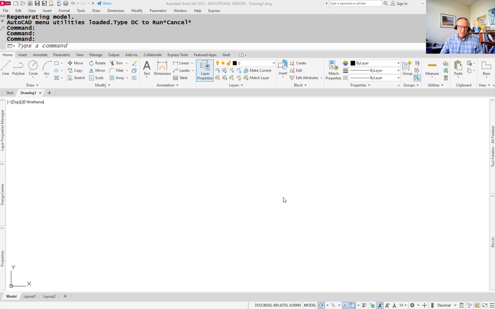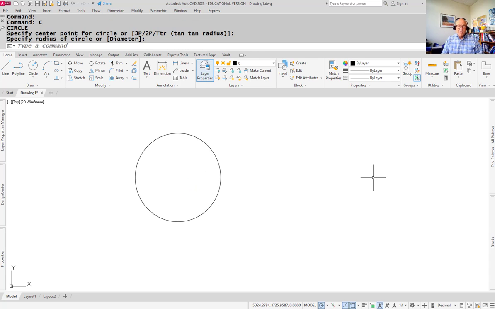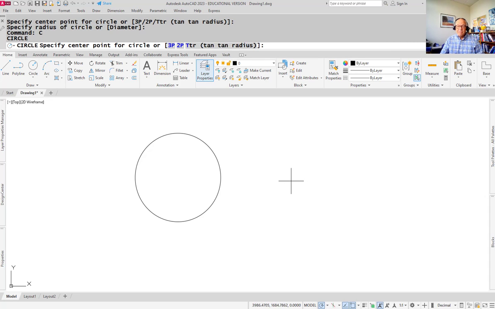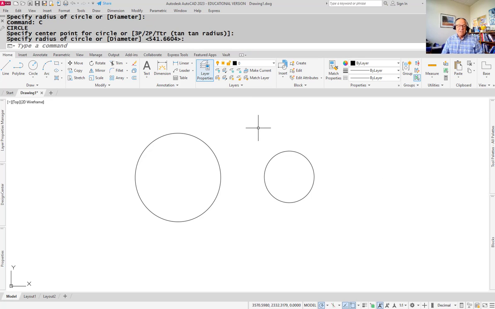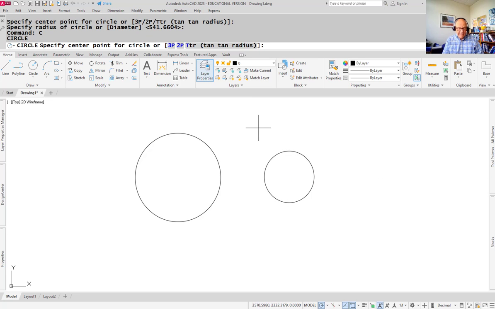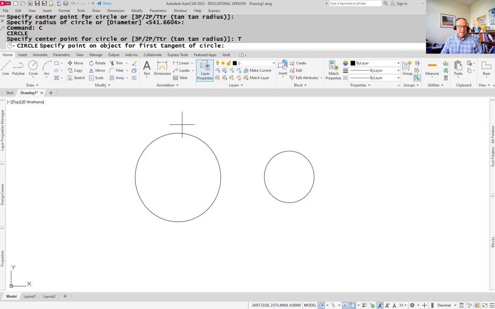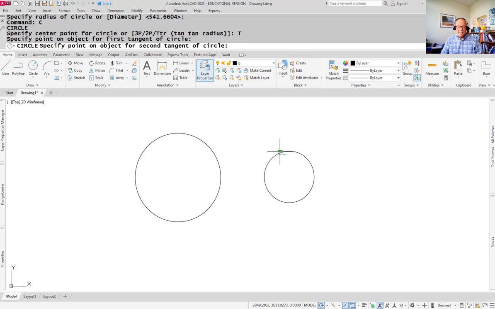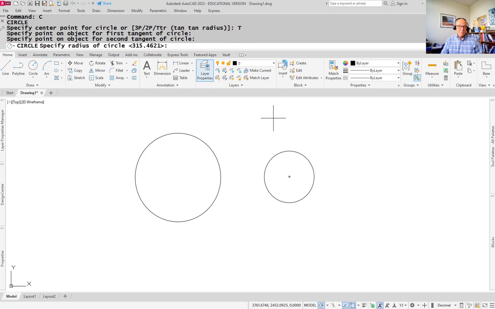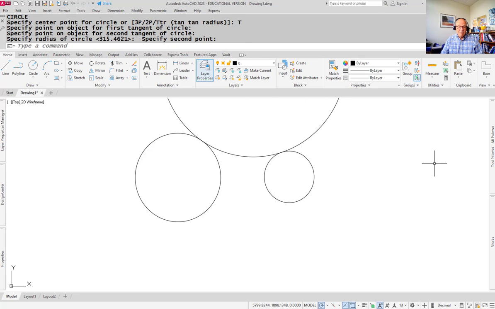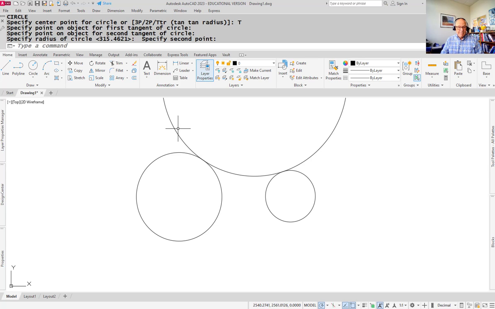So I'm going to start in AutoCAD here. I'm going to draw a circle. And I'm going to use AutoCAD to draw two circles that are tangent to that circle. Actually, let me do one other circle over here. So what I'm going to do is to draw a circle tangent to both of them. Well, in AutoCAD, that's easy. I go to the circle command, and I say I want to do a tangent radius circle. Tangent to this, then I give it a radius of some kind. I'll just pick a couple points. Now, AutoCAD has made that circle tangent to this one.